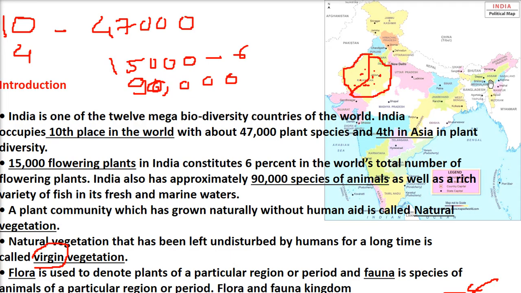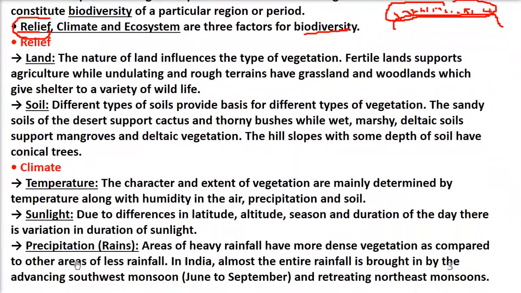You will get a lot of trees, different species of trees and animals. But here there is less water, less precipitation. Here also, Ladakh region, you will get very less flora and fauna. Here Andaman Nicobar, it always rains there, so you will get all greenery and different kinds of animals there.